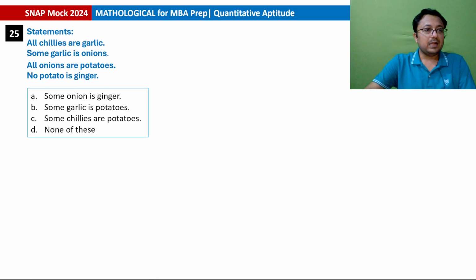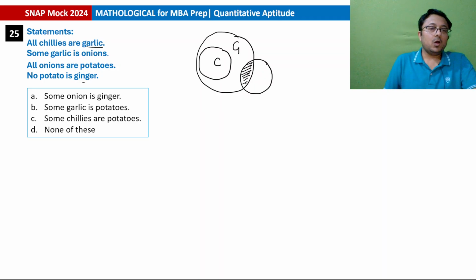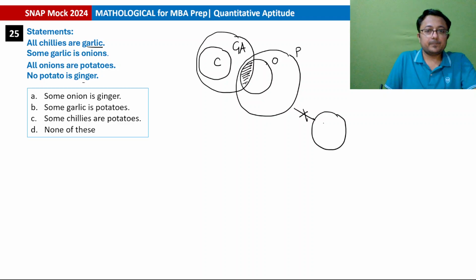Okay, last question. All chilies are garlic, some garlic is onions, all onions are potatoes and no potato is ginger. All chilies are garlic, so all chilies will be inside the garlic. Some garlic is onions, so garlic और onions में some part will be common for sure. All onions are potatoes, all onions will be inside the set of potatoes. And lastly, no potato is ginger, so potato और ginger में there will be no common element. This will be the structure.